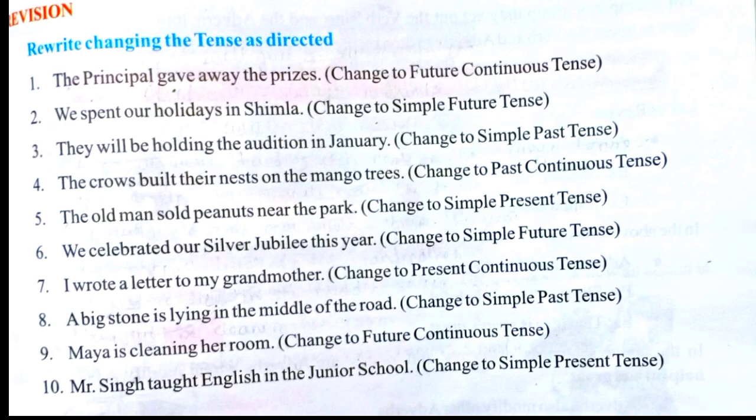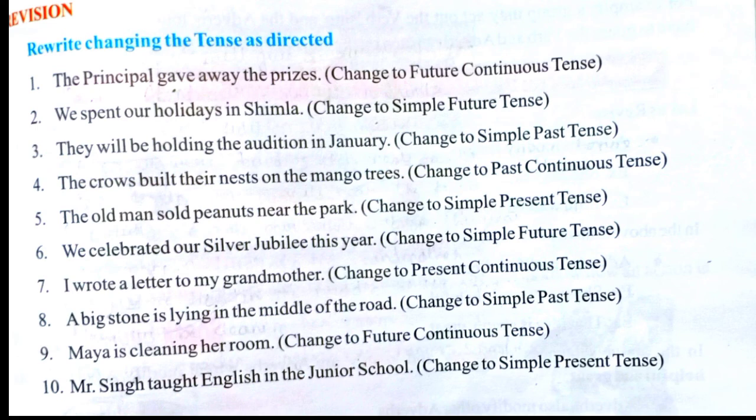See the first one. The principal gave away the prizes. Gave away means it is given in the past tense, and the question is to change to future continuous tense. Okay, future means will be added, and continuous means ing form. So the principal will be giving away the prizes.